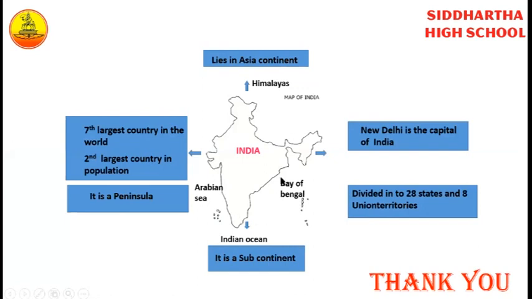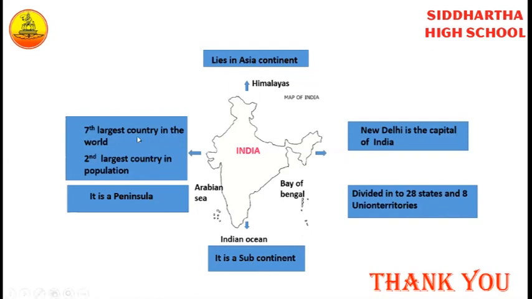India lies in the Asia continent. New Delhi is the capital of India and it is divided into 28 states and 8 union territories. It is a subcontinent because the people in our country follow different traditions, cultures and customs.